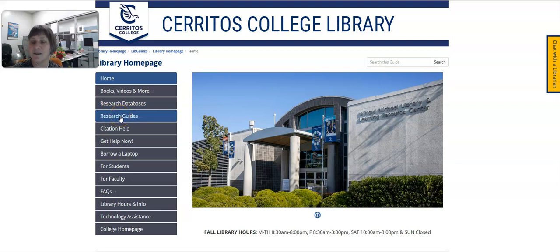So hopefully with all of these tools at your disposal, it'll be really easy for you to write a really excellent paper for Professor Robinson's class.